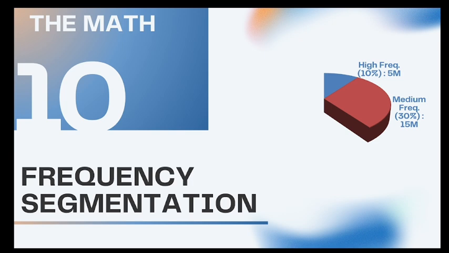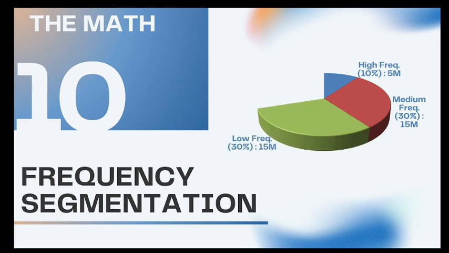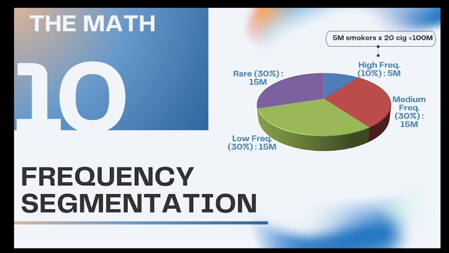For medium frequency smokers, the assumption is they constitute 30% of the total 50 million or 15 million in number. For low frequency smokers, again they constitute 30% or 15 million in number, and the leftover are the rare smokers, who are again 30% or 15 million in number.